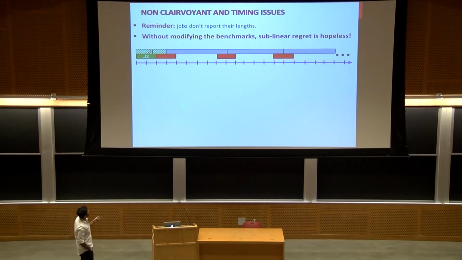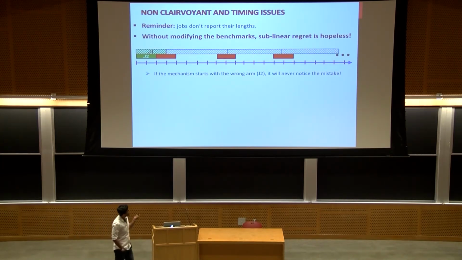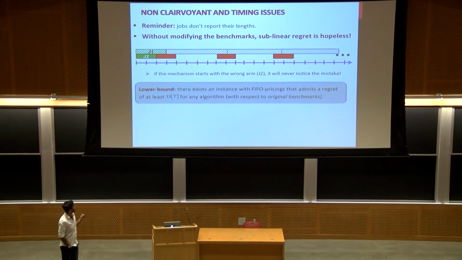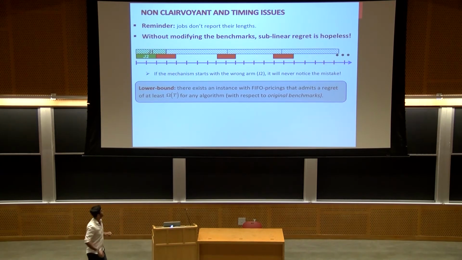But the problem is the following. If you run any online scheduling mechanism, and it starts with J2, which is the wrong one, it will never, ever notice that J1 set of jobs were good in the first place. And that's because you won't see the length of these jobs because they won't be reported to the platform. Therefore, it seems it's kind of hopeless to fight against the unmodified benchmarks in the non-clairvoyant setting. And in fact, you can make it formal by showing that there exists an instance with FIFO pricing that admits a regret of at least big omega t, or linear regret, which is bad news.